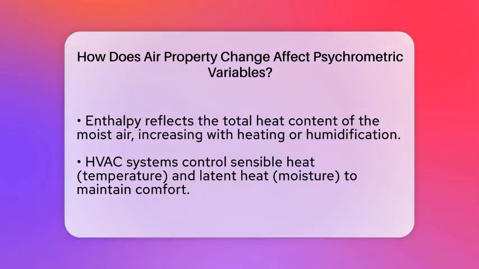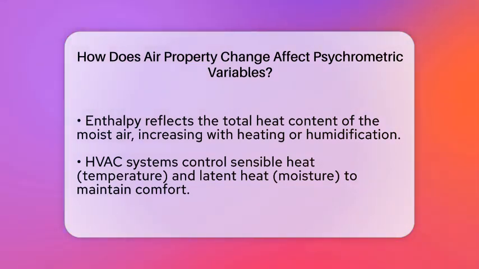Enthalpy, which measures the total heat content of the air and water vapor mixture, also changes with temperature and moisture content. When air is heated or humidified, the enthalpy increases, meaning more energy is stored in the air. HVAC systems aim to control both sensible heat, which affects temperature, and latent heat, which involves moisture content.